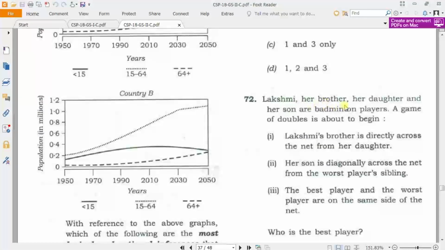And Lakshmi, her brother, her daughter and her son are badminton players. A game of doubles is about to begin. This is a relation based and logical question, which you can consider for round 3.